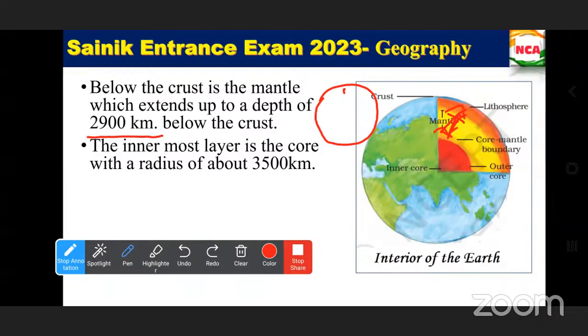And the innermost layer, the core, which has a radius. What do we mean by radius?